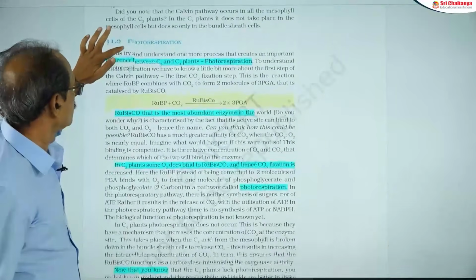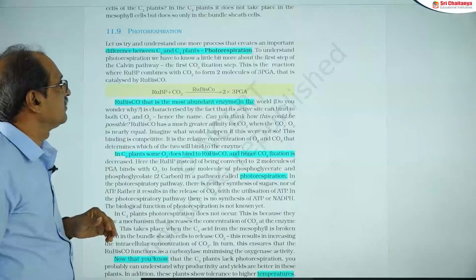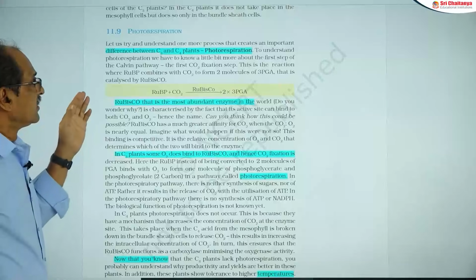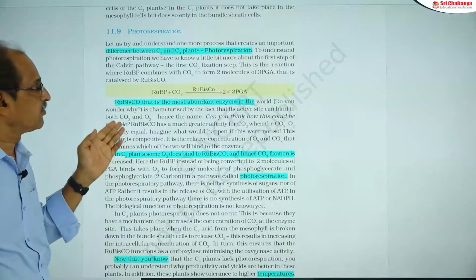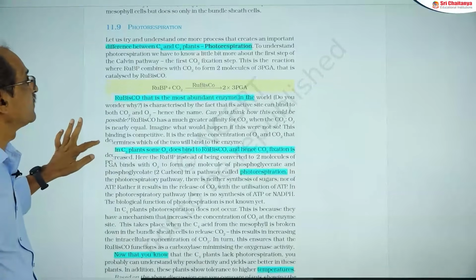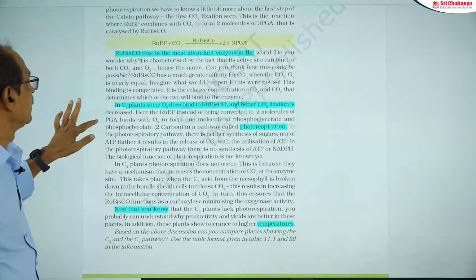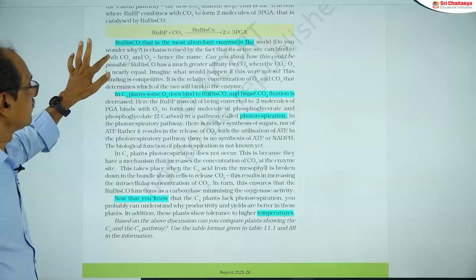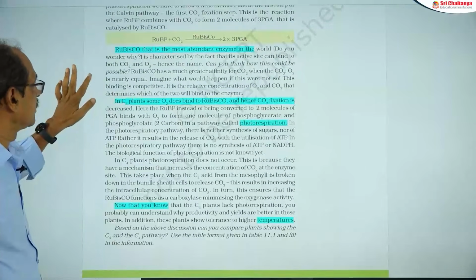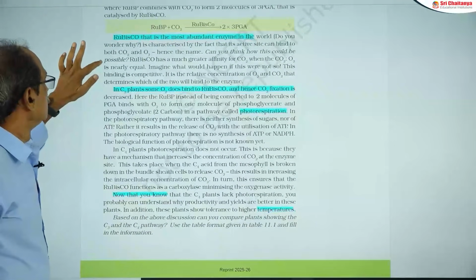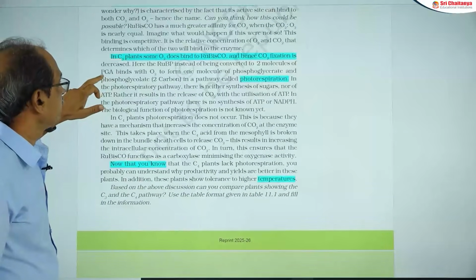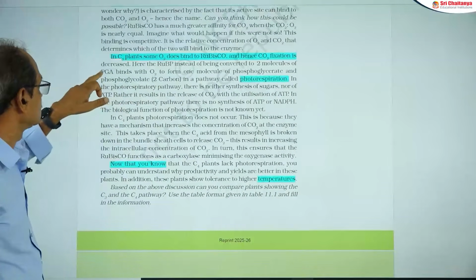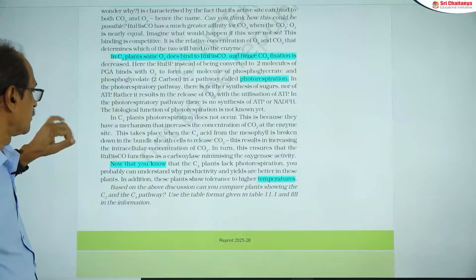Next one is photorespiration. It's a biological waste process, and this can be seen in C3 plants, generally not detectable in C4 plants. I will explain in the next video. Rubisco is the most abundant enzyme in the world biosphere. In C3 plants, some of the O2 does bind to rubisco and hence CO2 fixation is decreased. That is the reason for photorespiration.